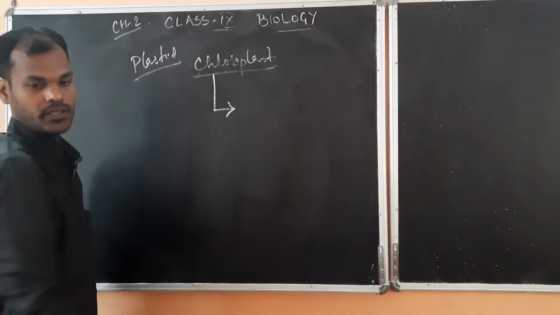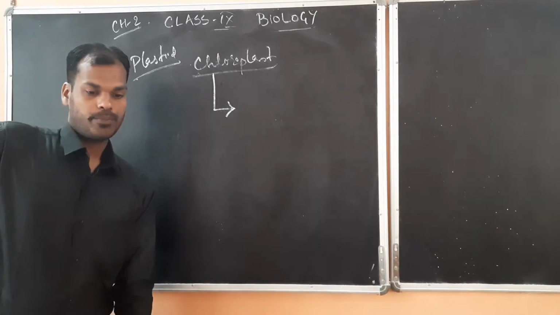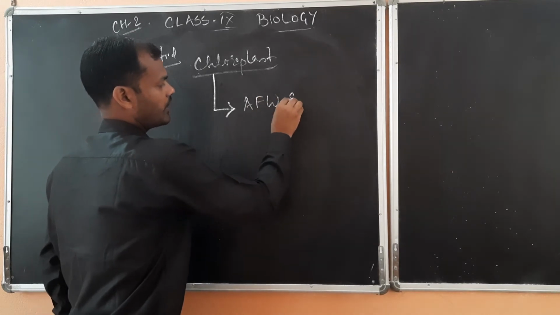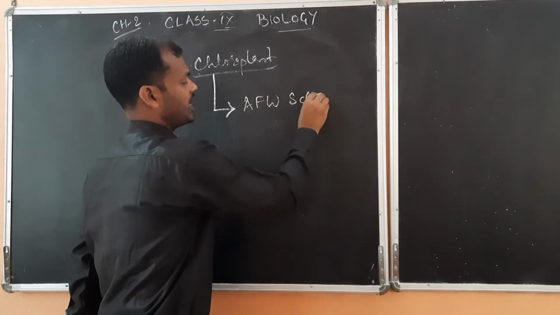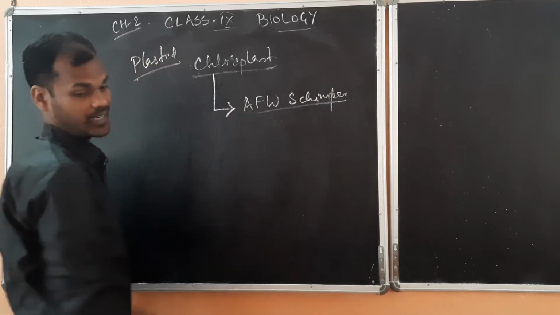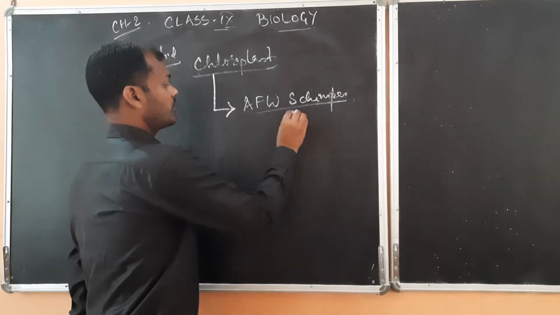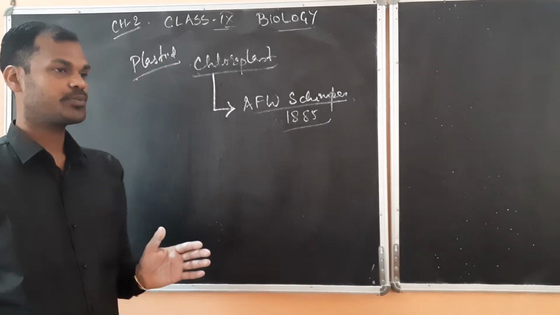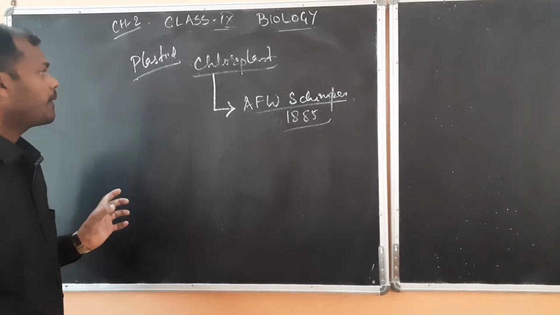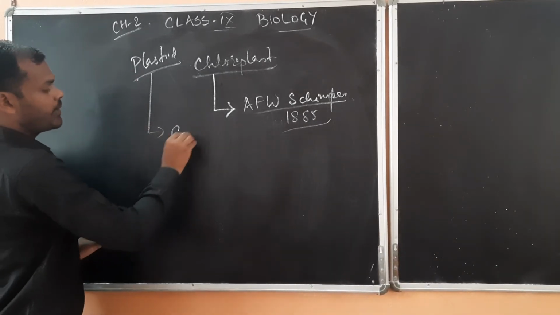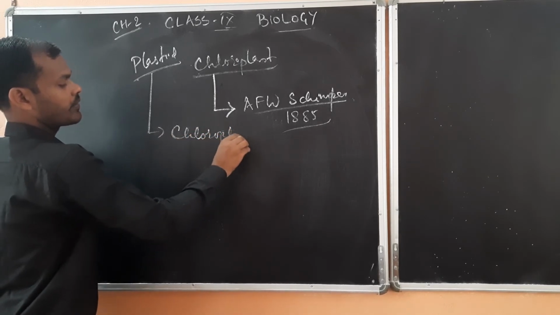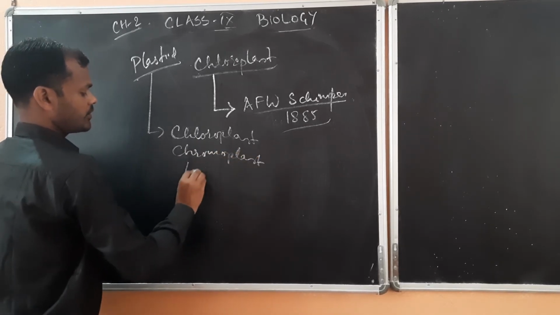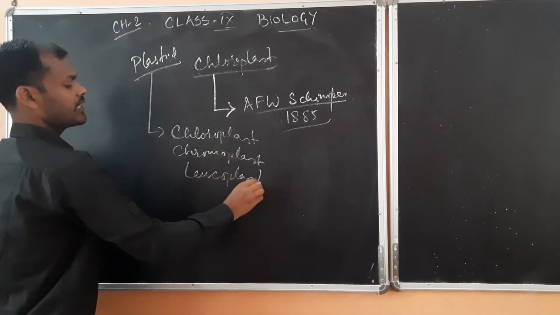Here we will have different types of plastid. Plastids was given by A.F.W. Schimper, S.C.H.I.M.P.E.R. This was the scientist who gave this term. Chloroplast or plastids are the cell organelles which are responsible for different functions in the plant, and plastids are differentiated into three parts: chloroplast, then chromoplast, and next leucoplast. So these three are there.